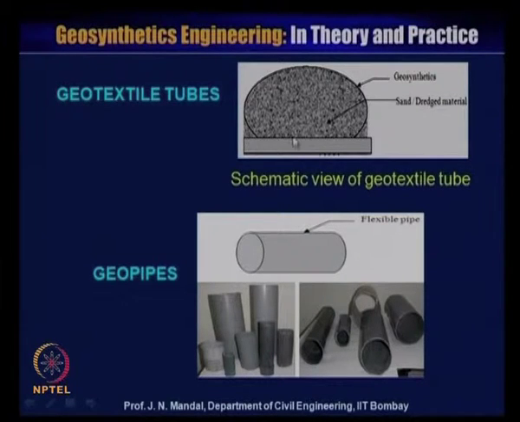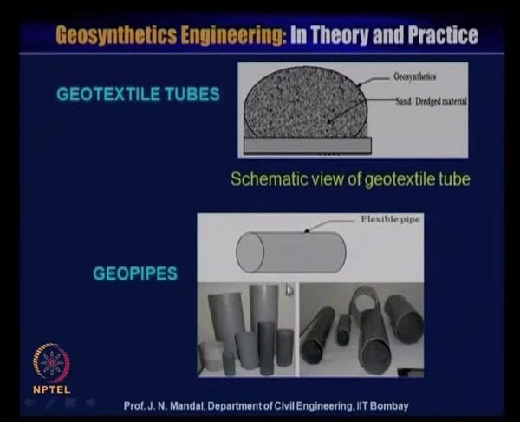So this is a kind of geotextile tube. We will also teach you about the geotextile tube in some of the chapters, and there I will explain more about it. It is very popular, and it can be used in very difficult projects or problems.